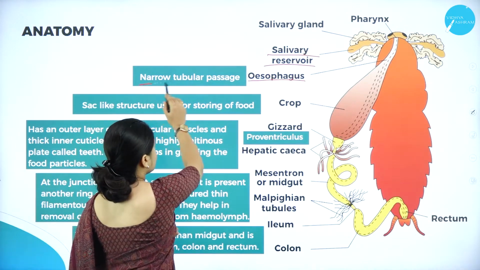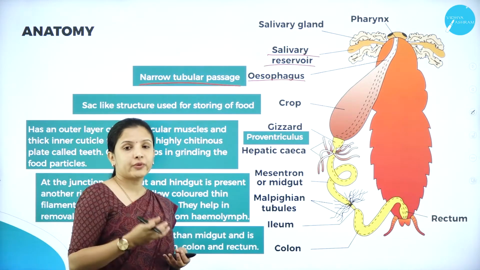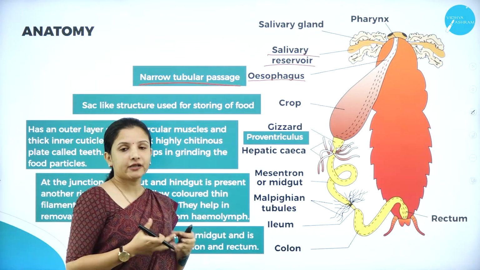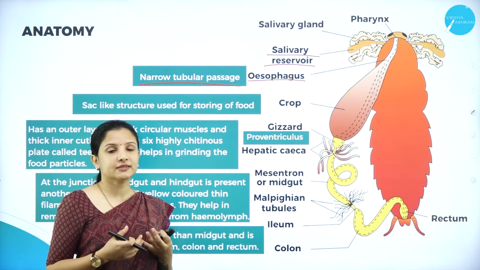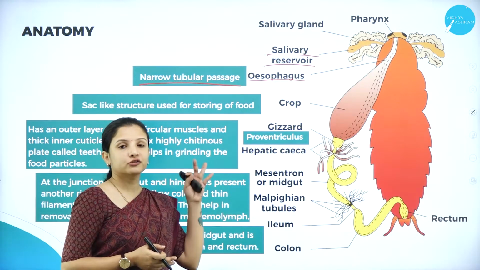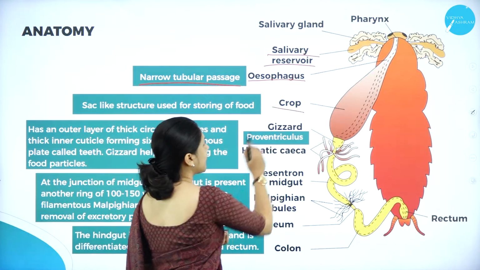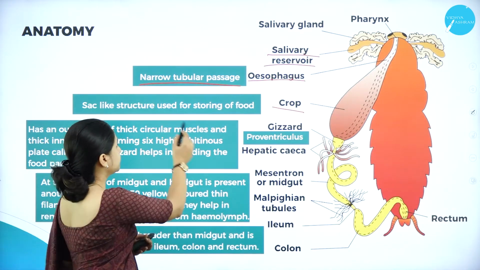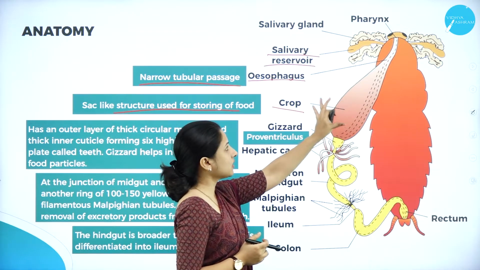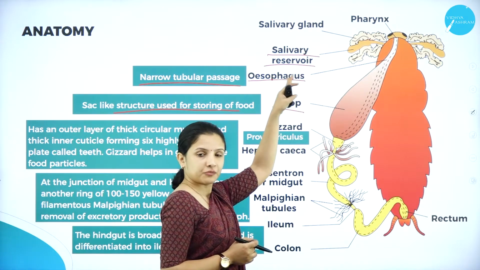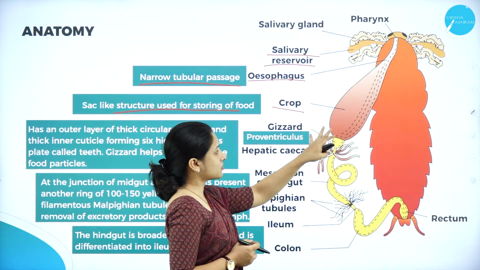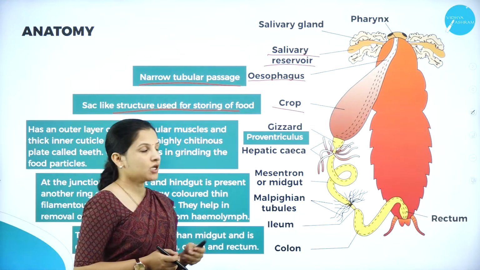It is the narrow tubular passage which allows the movement of the food, and the esophagus connects to the crop. Like how the esophagus in a human body is connected to the stomach, in the cockroach the stomach is nothing but a crop, which is a sac-like structure that mainly helps in storing food. The food passes from the esophagus into the crop region. This crop is connected to one more region called the gizzard, which is also called the proventriculus.